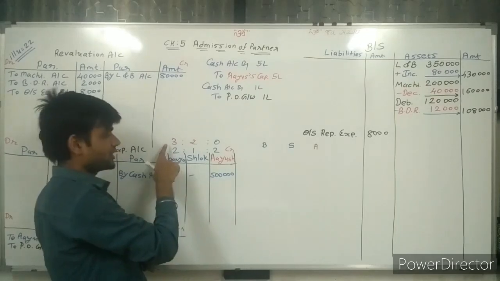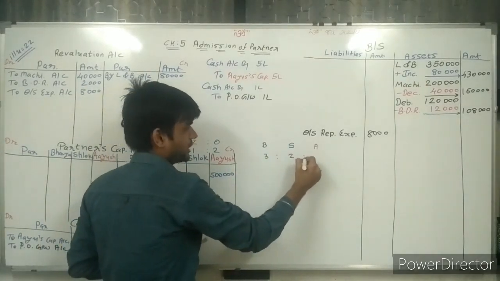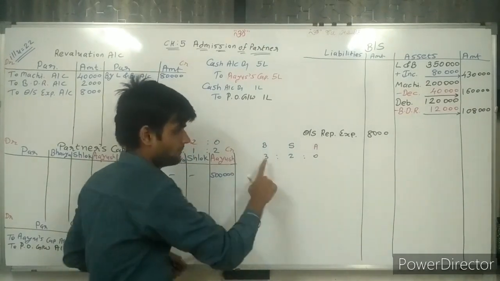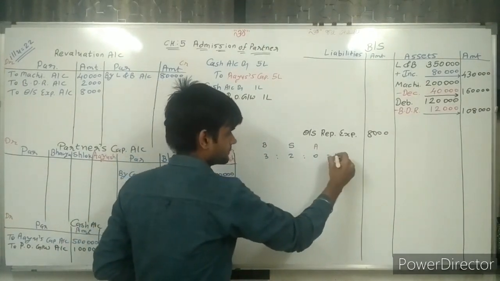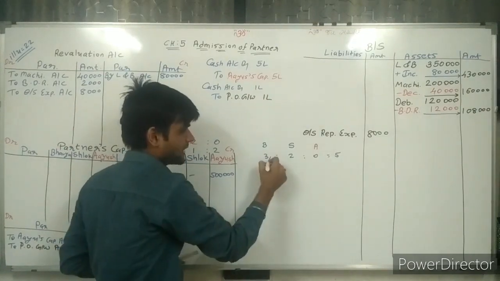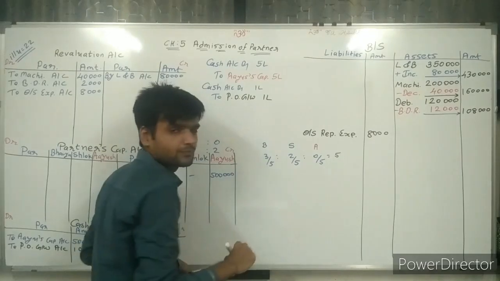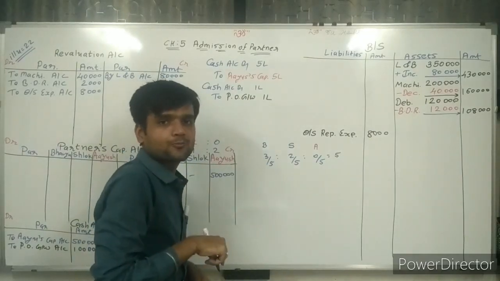Thereafter, write the ratio. The old ratio is 3:2:0. Make the total of this, 5. So 3/5, 2/5, 0/5 is their old ratio.